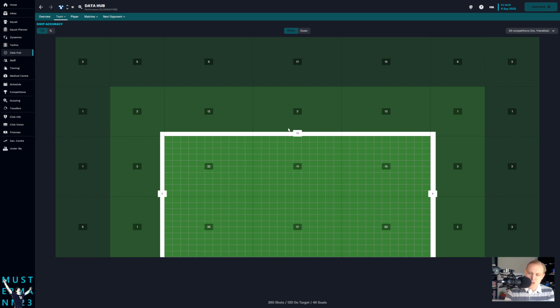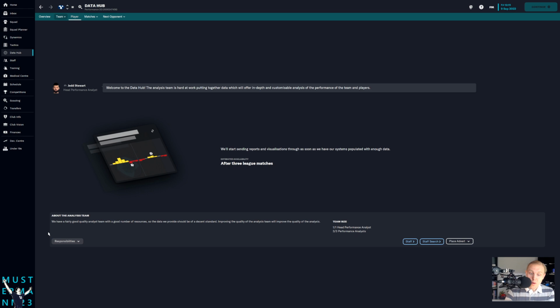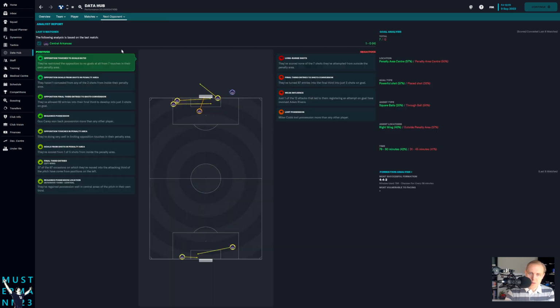I actually don't know where this data comes from. I don't think we've had this many shots so far this season. I know we haven't had 46 goals this season, so where does this come from? Nobody knows. I hate to say it this way, but it's like Sports Interactive is just making stuff up. We can't look at anything about any players because there are not enough league matches played. We can't see anything about our next opponent. No league matches played, so we can't see anything about their performance.